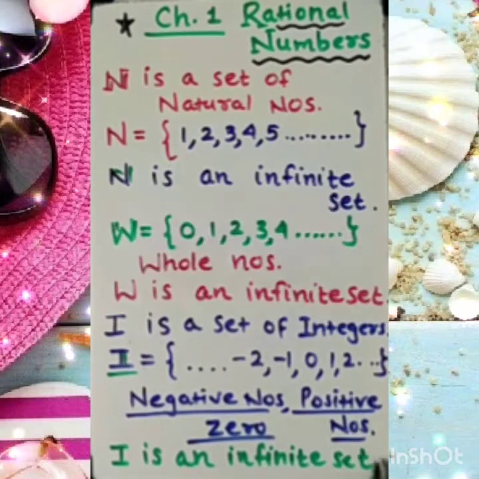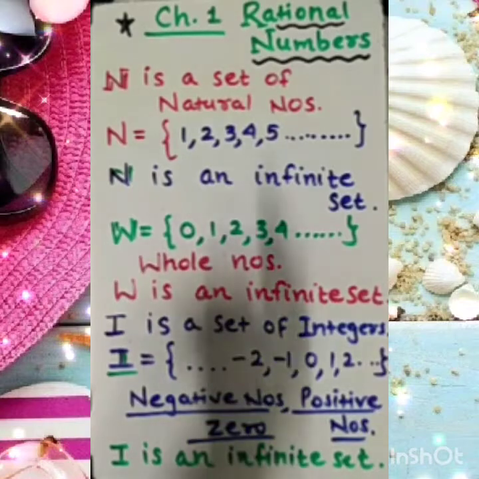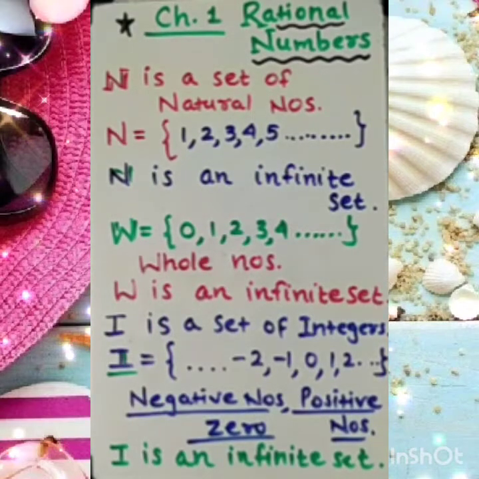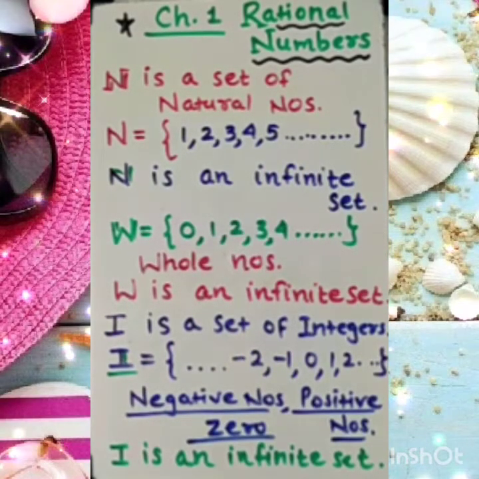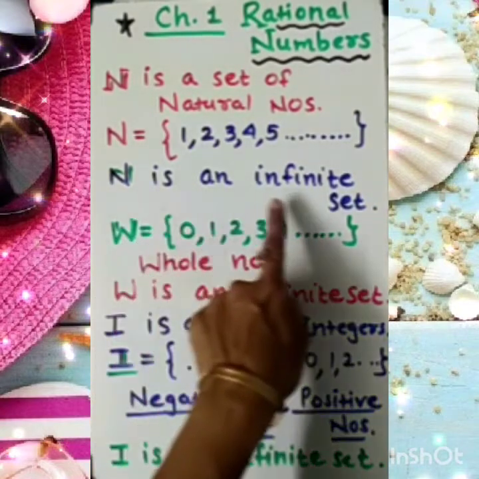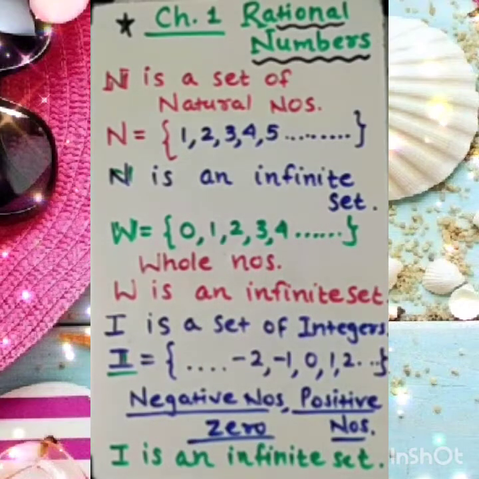All these are the previous knowledge. You must carry this along, and we will proceed towards rational numbers. Let me recall again. N is a set of natural numbers. All the members of the set of natural numbers are positive numbers. You can see it begins from 1, 2, 3, 4 and goes endlessly to the right side of the number line. N is a set of infinite numbers, so it is an infinite set.